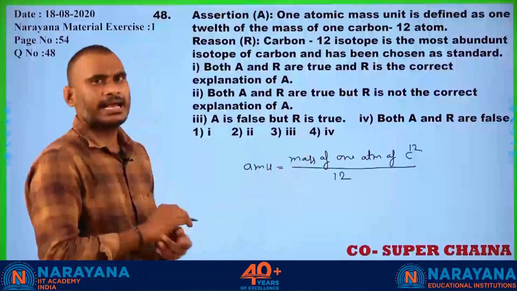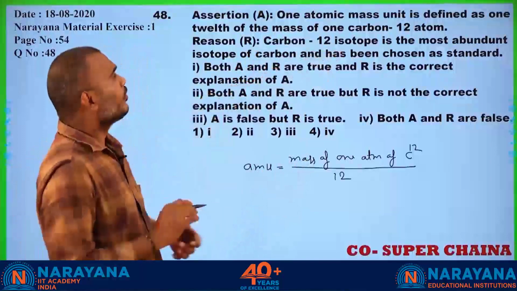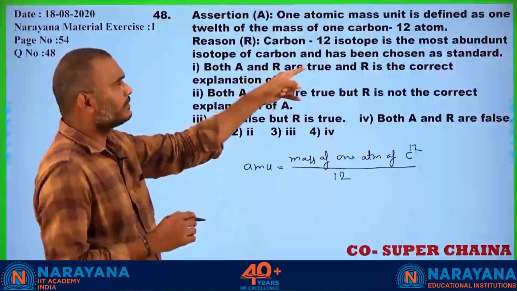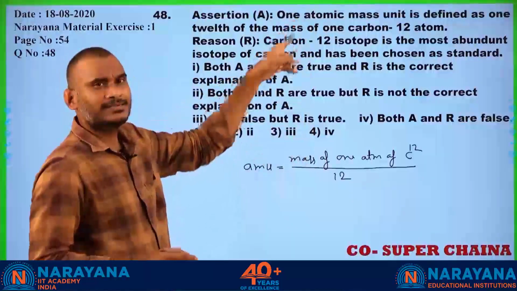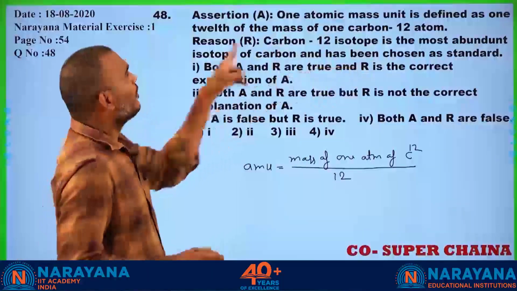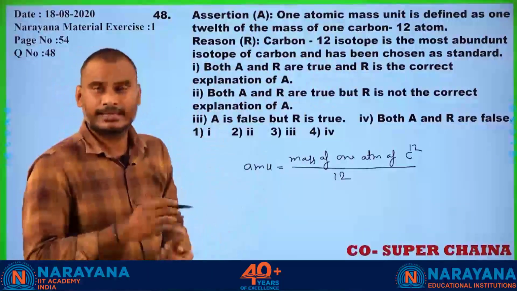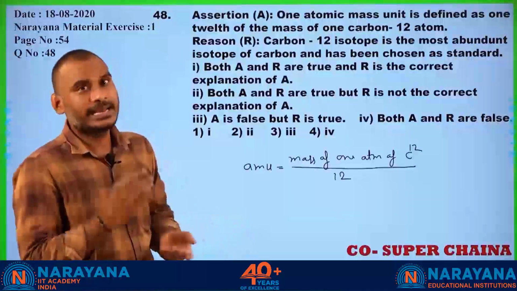That is generally defined as AMU. The carbon 12 isotope is the most abundant isotope of carbon and has been chosen as the standard. This is correct. It is about 99% present, only C12 atoms.